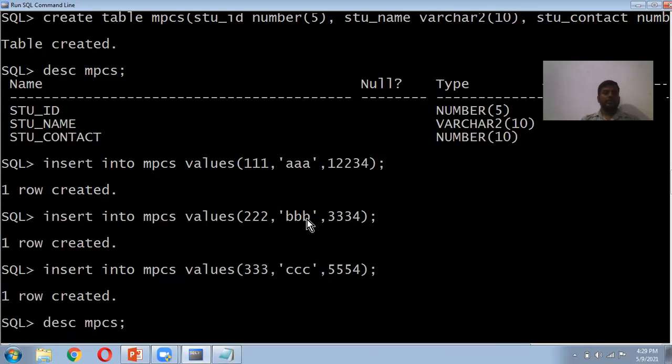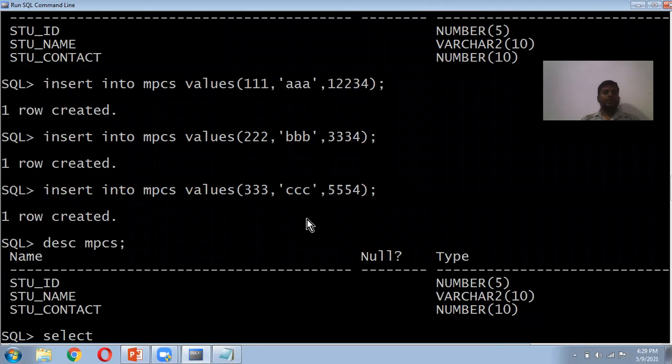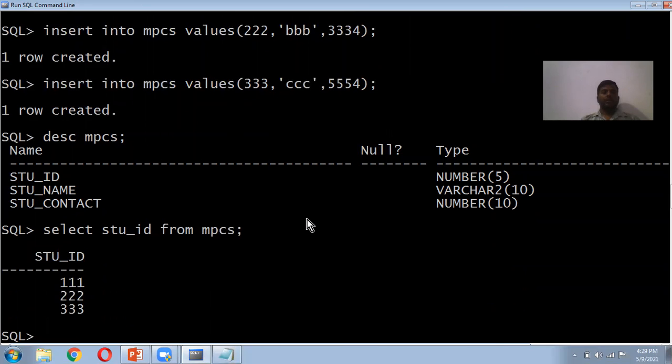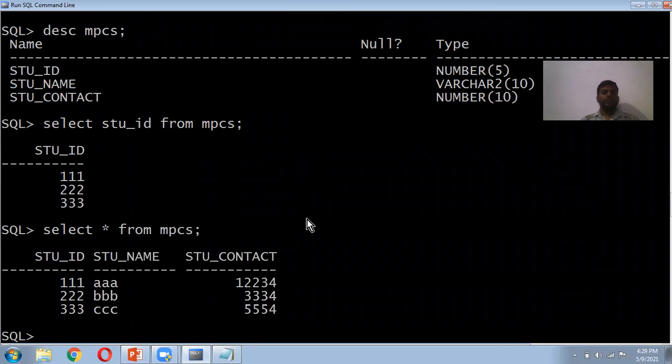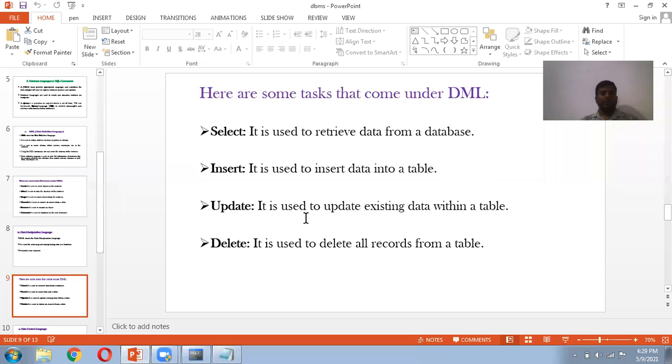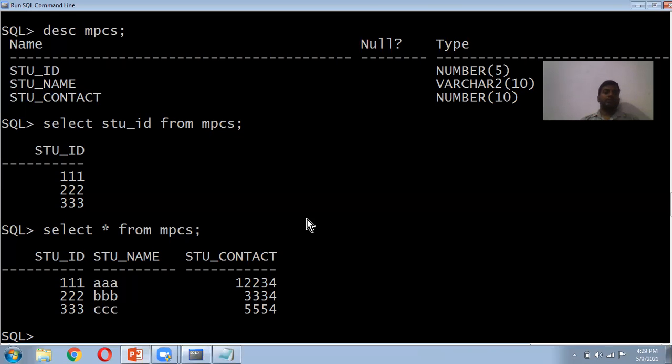NPCS. So with select, we can select one attribute at a time from NPCS. If you want to have all the attributes, then you have to select star. Star is nothing but all from NPCS. It will have student ID, student name, contact number. This is one of the select commands. So we have the insert command, which we have seen already.